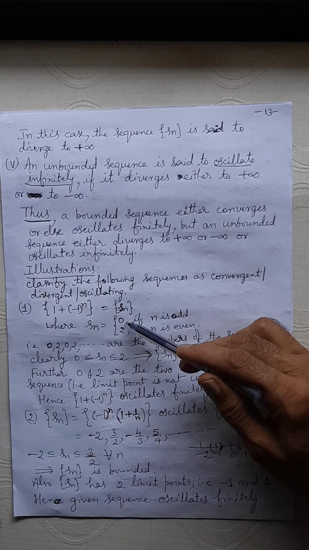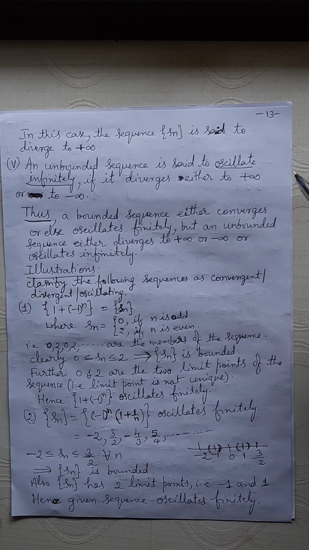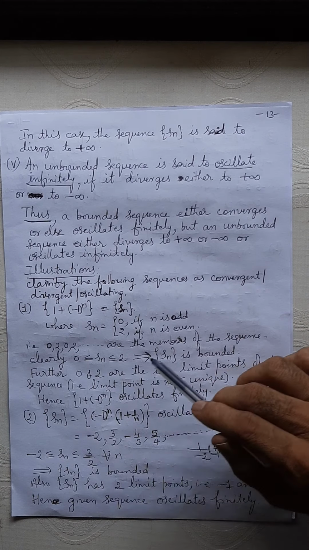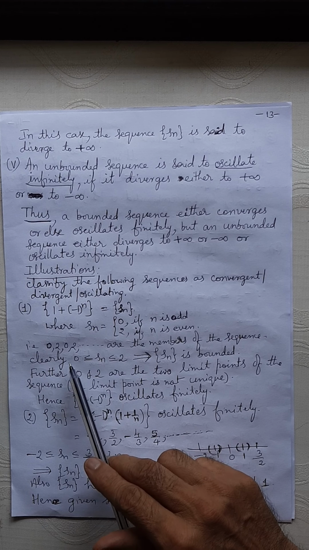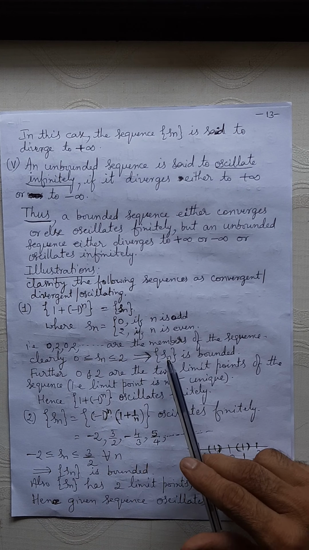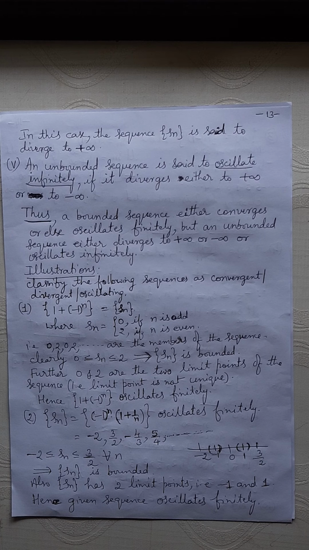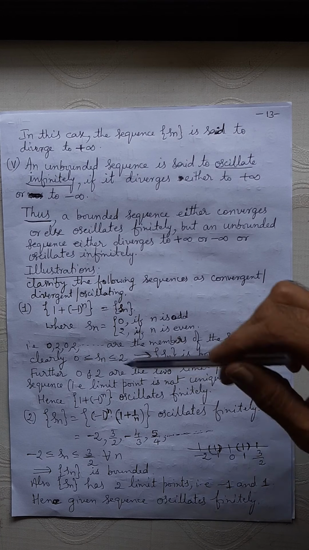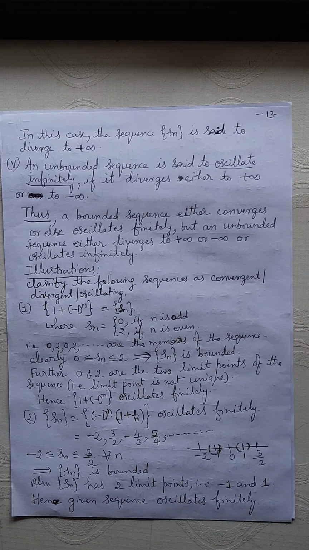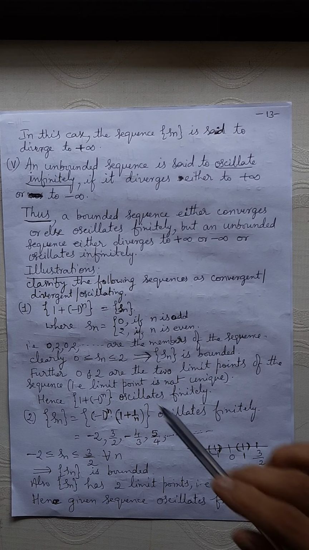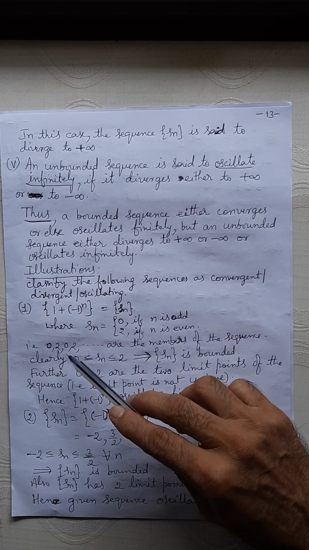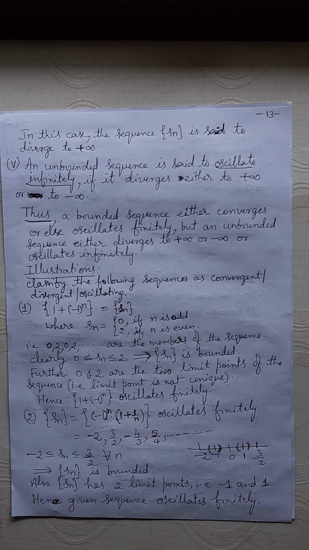So one of the two values it will take, either 0 or 2. 0, 2, 0, 2, etc. These are the members of the sequence. Clearly every member lies between 0 and 2. 0 is a lower bound, 2 is an upper bound. So the sequence is bounded. Moreover, you have already studied this: 0 and 2 are the two limit points of the sequence. Why are they limit points?